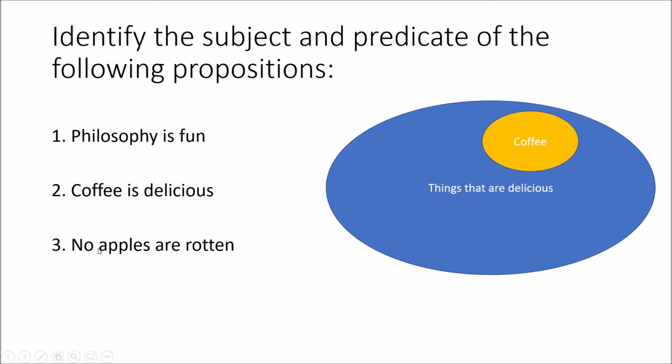Or even the statement, no apples are rotten. So sometimes a proposition can be about one group of things not belonging to a group. So it's not always about belonging to a group; it can be about not belonging to a group. If we consider this proposition, no apples belong to the group of things that are rotten. Okay? So there's a group of things that are rotten, and apples are not a part of it.